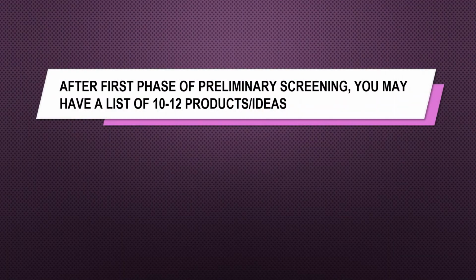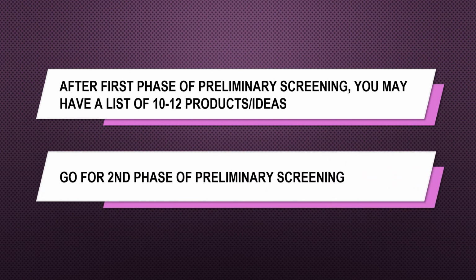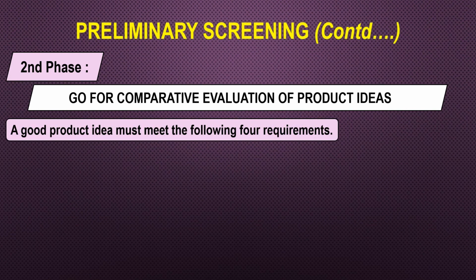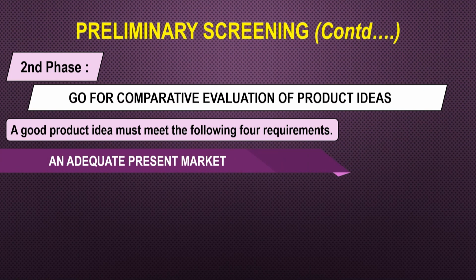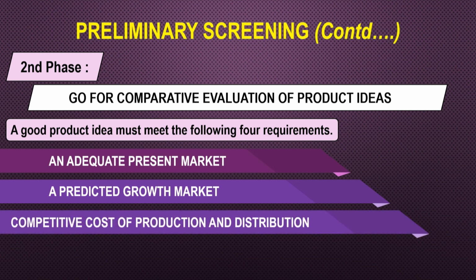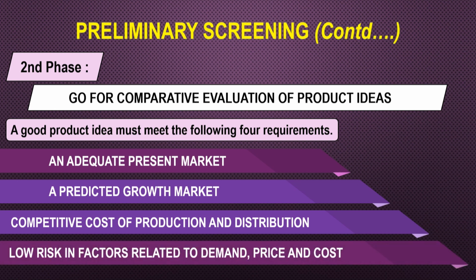So, after the first phase of the preliminary screening, you may have a list of 10 to 12 products or ideas, then we have to go for the second phase of the preliminary screening. Now, in the second phase, we have to go for the comparative evaluation of the product ideas. Any good product idea must meet the following 4 requirements. The first is an adequate present market, that means the demand should be there at present also. Then a predicted growth market, that means it should be in demand in future also. Then competitive cost of production and distribution, and lastly low risk in factors related to the demand, price and cost. We will take them one by one.